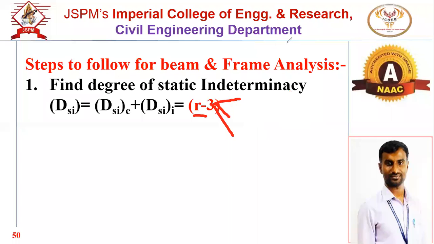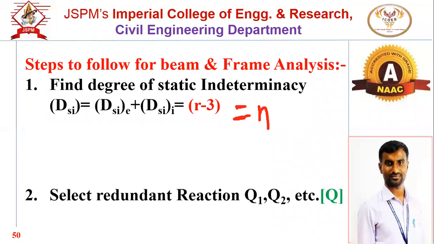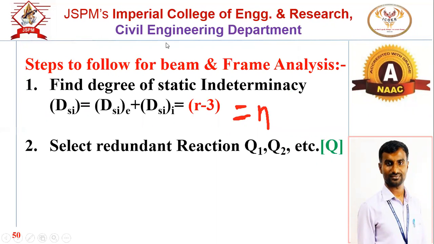So from this first step, you will get how many unknowns are there and how many redundant reactions are there. Suppose there will be n reactions, small n. Now secondly, we have to select those reactions.